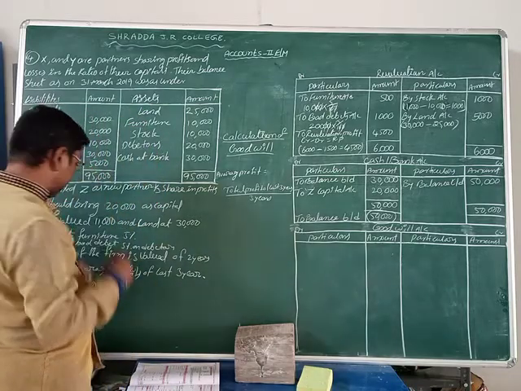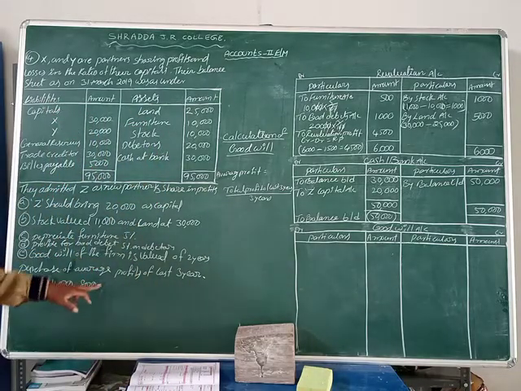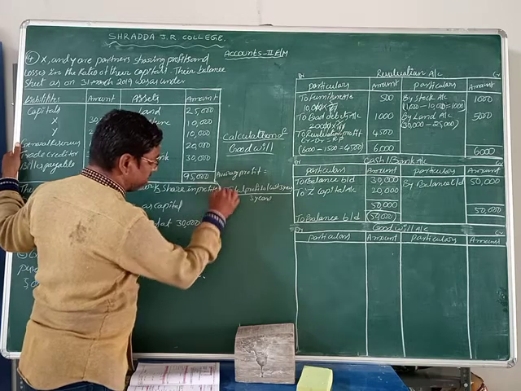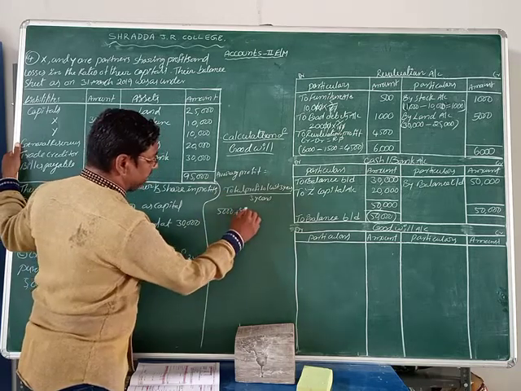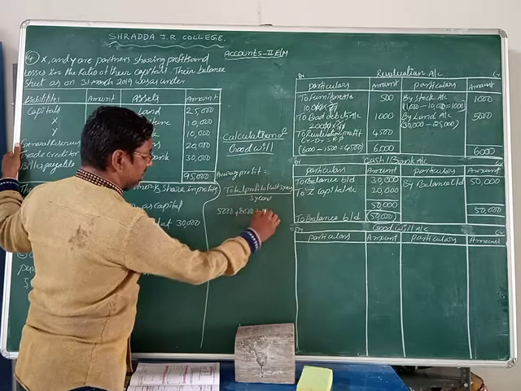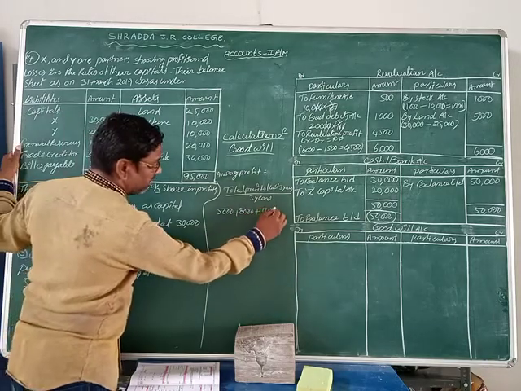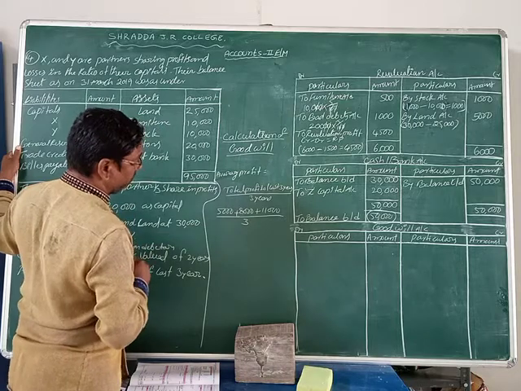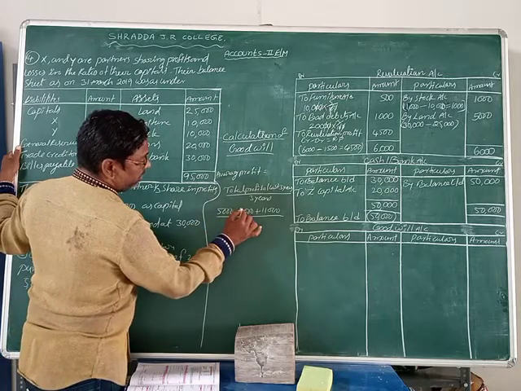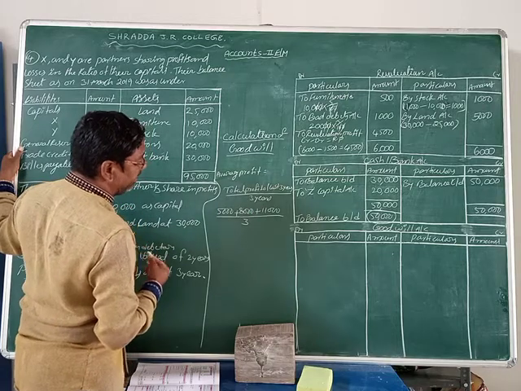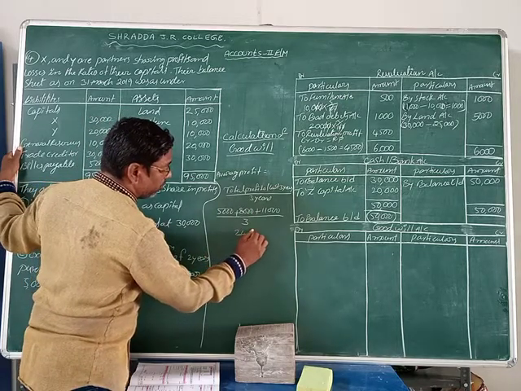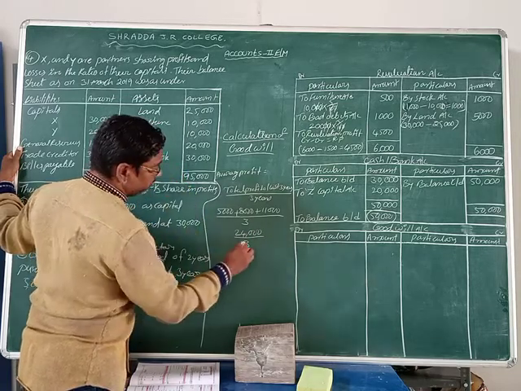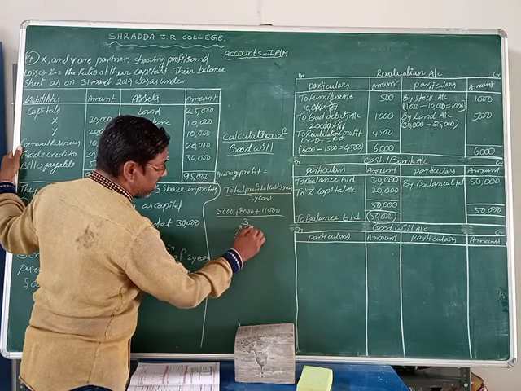Now, given the 3 years of profits, 5,000, 11,000 and 8,000. Write down here 5,000 rupees plus 8,000 rupees plus 11,000, divided by 3 years. So that is equal to 11 plus 8, 19. 19 plus 5, 24. 24,000 rupees divided by 3. 3 eights are 24.